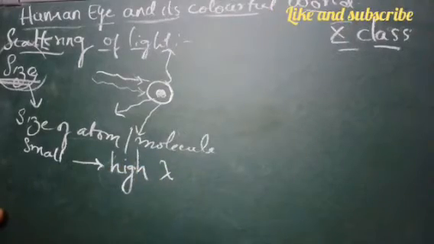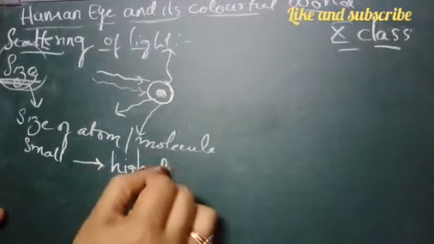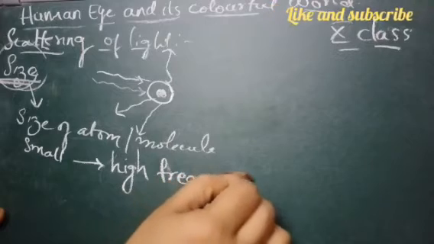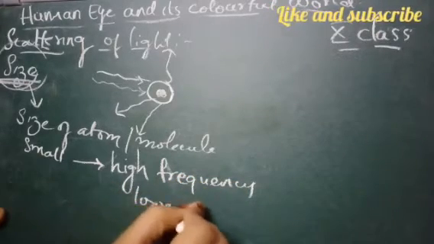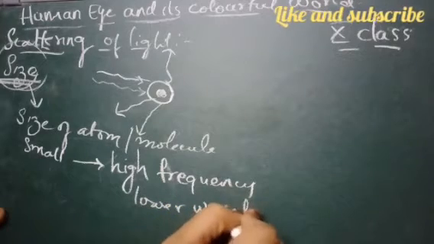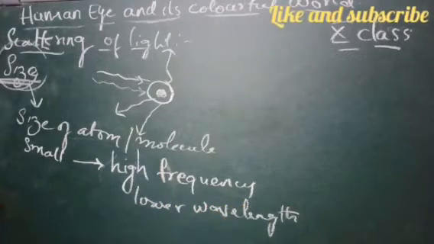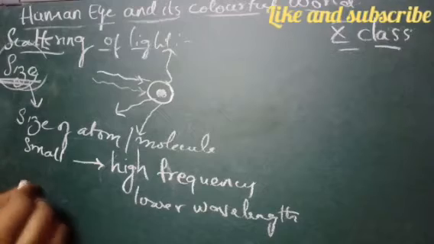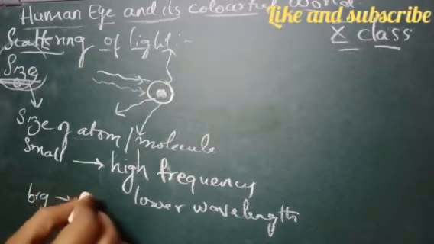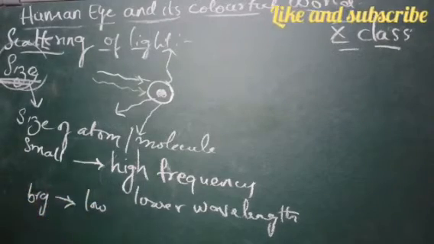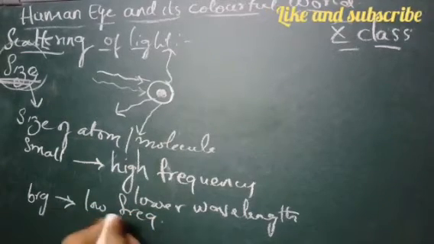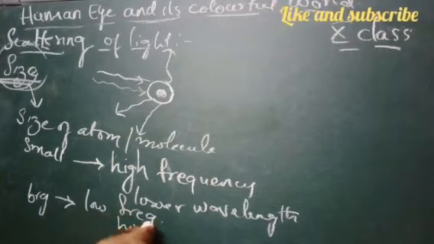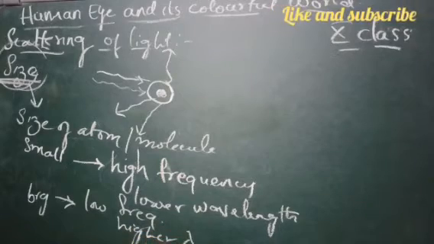High frequency means it is being affected by low wavelengths. And if the size is big, then it has low frequency and higher wavelength, vice versa.